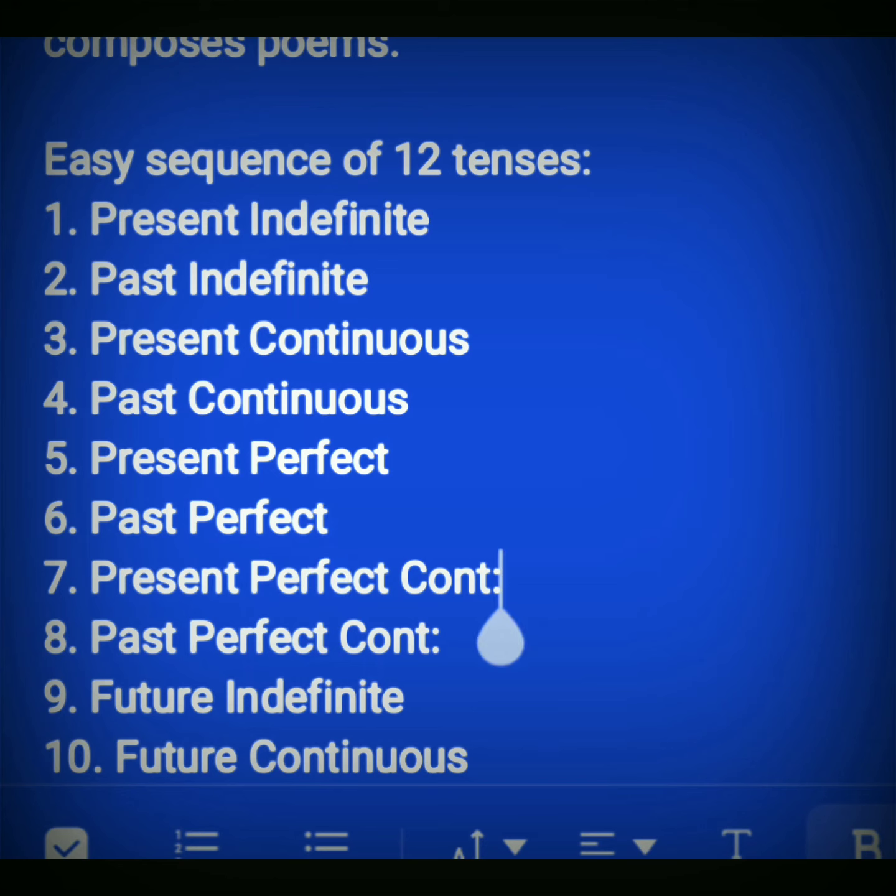Now, number 7, present perfect continuous tense. And number 8, past perfect continuous tense. In the present perfect continuous tense, we use the helping verbs have and has plus been. In past perfect continuous tense, we use had plus been. So there is also the slight difference of the helping verbs. Otherwise, the formulas will be the same.